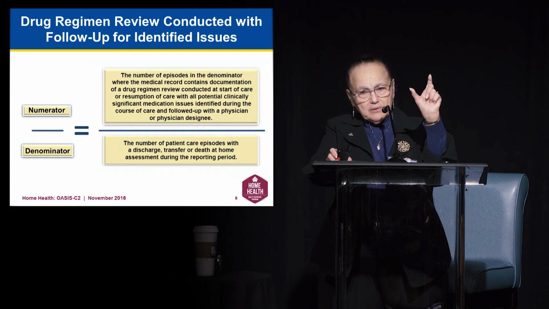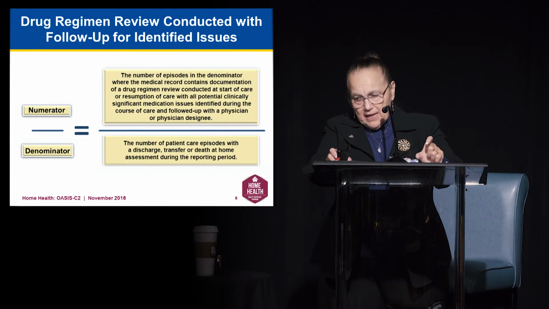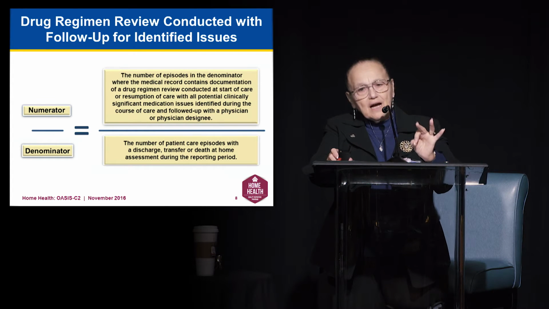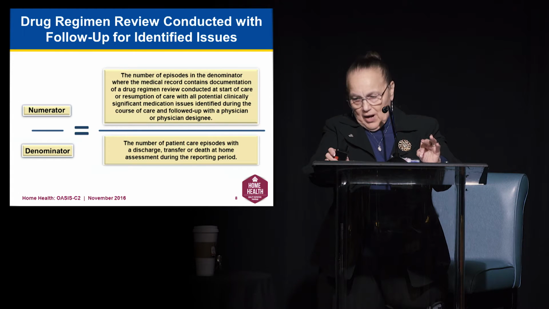That's your numerator. Your denominator is the number of patient care episodes with a discharge, transfer, or death at home assessment during the reporting period. Because it's not a contained episode until you have that discharge or transfer or death at home.